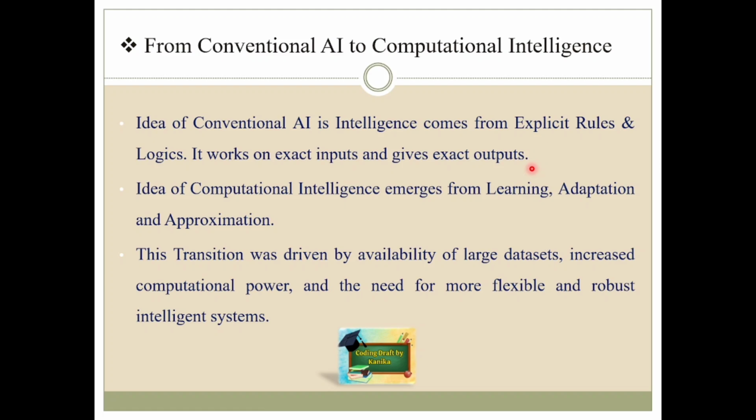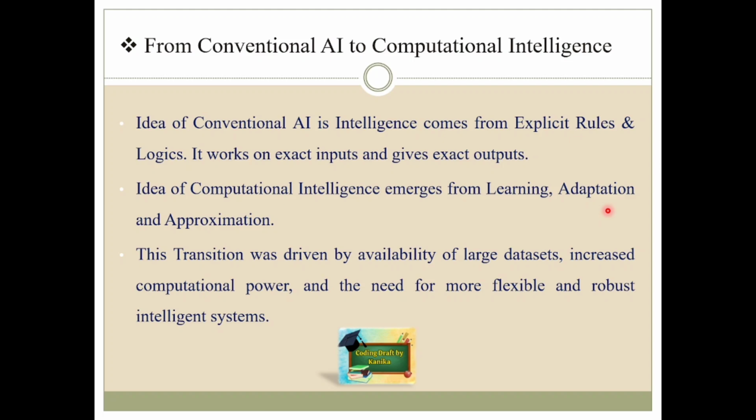But the issue was that real world problems are not always exact, as the problems involve uncertainty, incomplete data, and changing conditions, etc. So the researchers realized that traditional methods are not enough. This led to the development of computational intelligence. It can handle uncertainty and provide approximate useful solutions. The idea of computational intelligence emerges from learning, adaptation, and approximation.